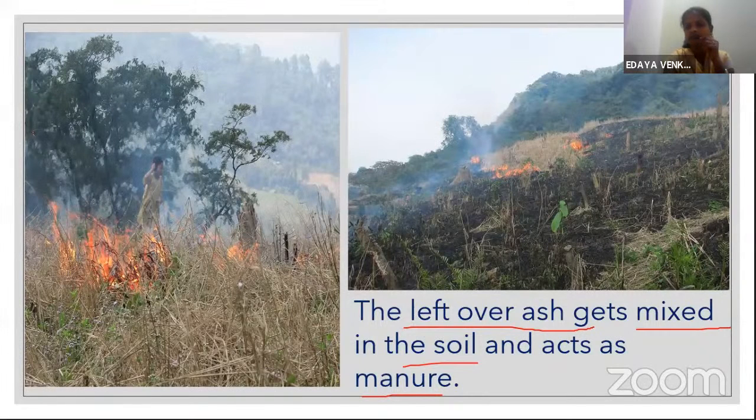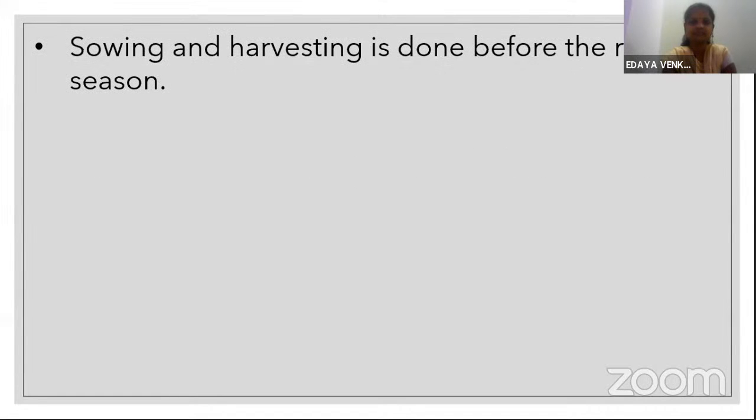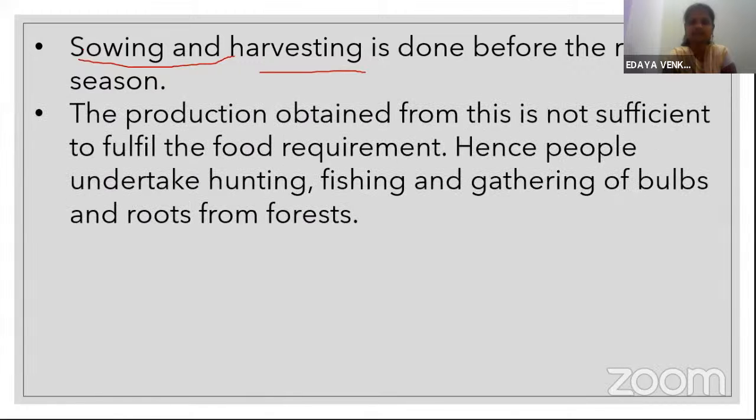So when they burn such shrubs or grasses in the farm, the soil gets natural manure. Got it? So now the farm is ready in shifting cultivation. The sowing and harvesting is done before the rainy season.